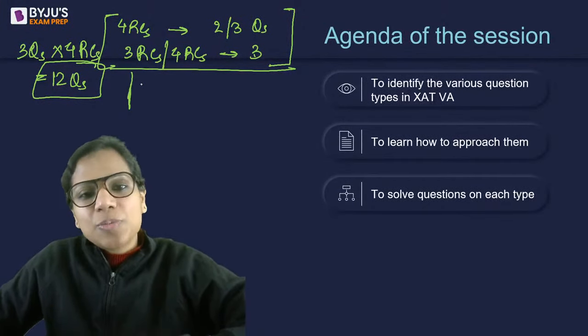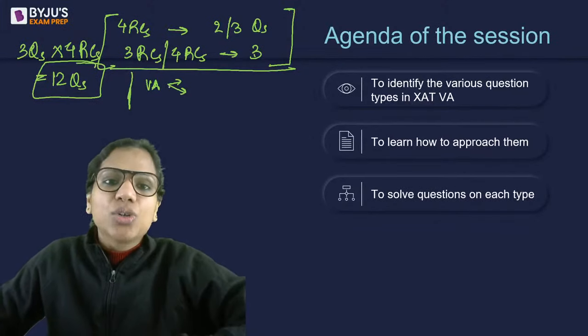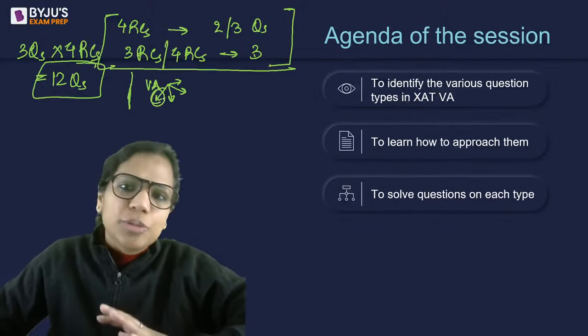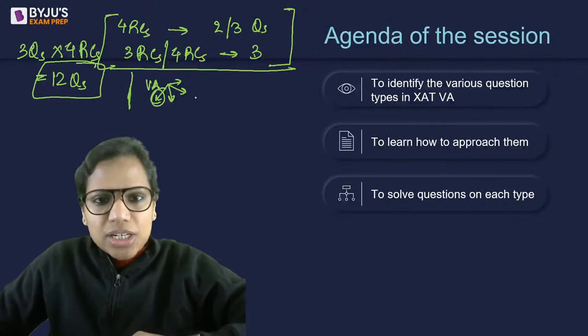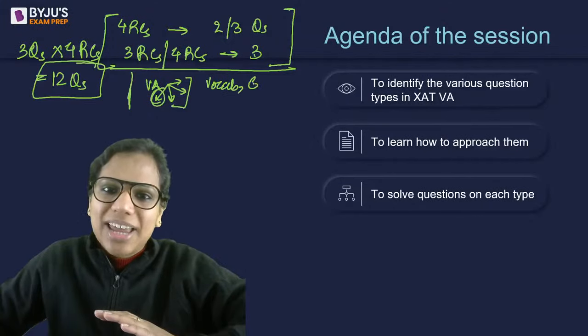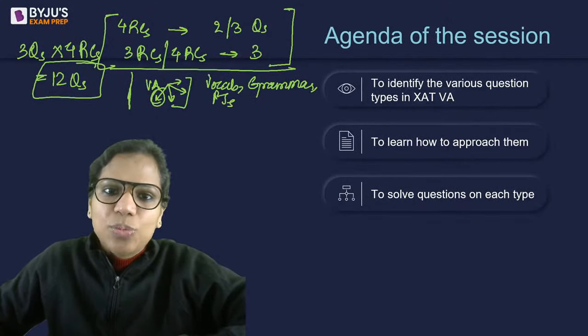Always prioritize your VA part first, meaning your grammar, your vocabulary, your parajumbles, and your poem comprehension. In case, let's say, you're comfortable with poems, attempt them first, and then go to the RCs. Otherwise, at least these 3: I attempt vocab, grammar, and parajumbles first. Okay, and then I go to my RC passages.